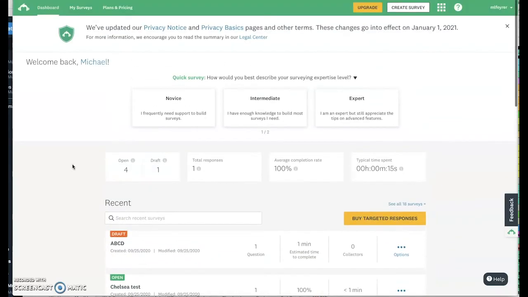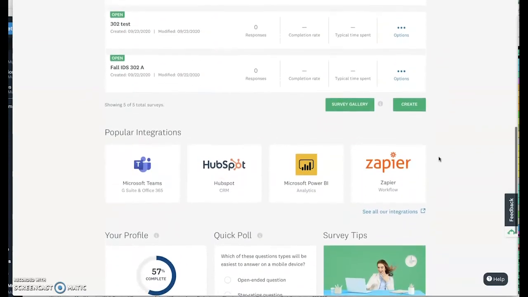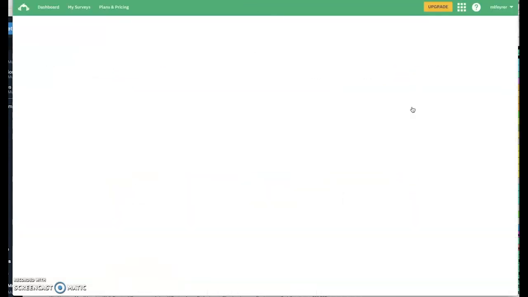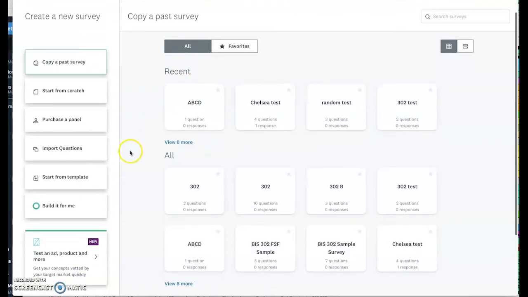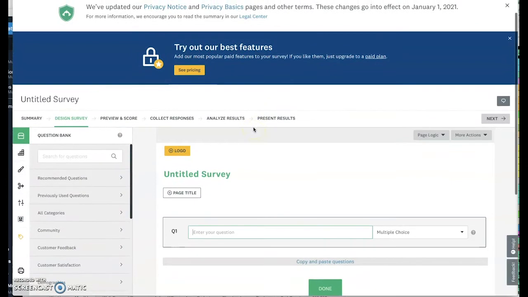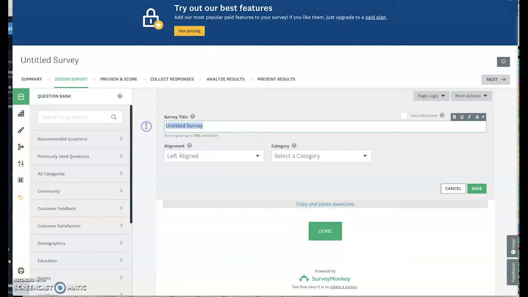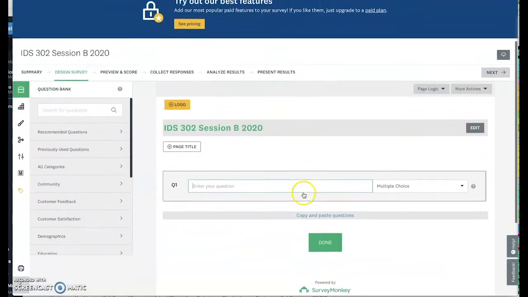So let's go, and you can see all this stuff. Don't worry about any of this stuff. Here's what I want you to do. Just go to create. All right, and now you're going to start from scratch. Now, this is the survey as it is right now. If we want to title it, let's call it IDS 302 Session B 2020. Again, you should be able to be okay just titling it whatever.